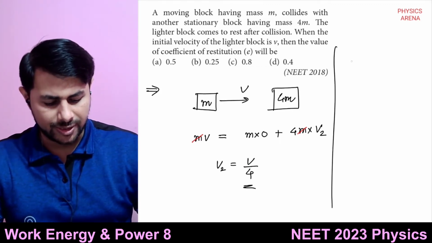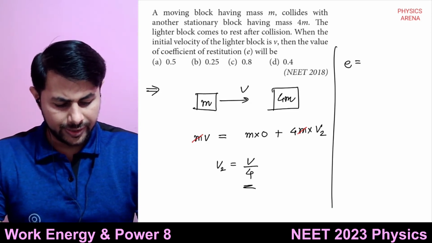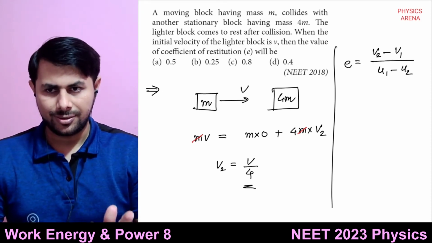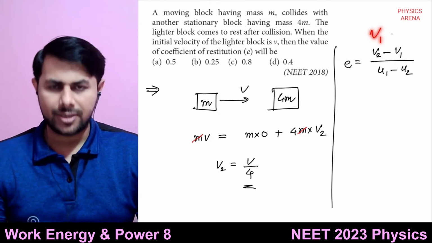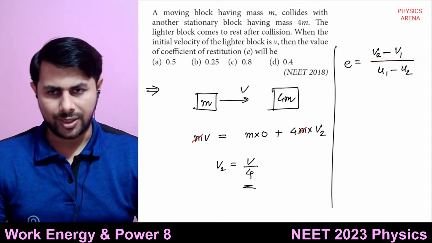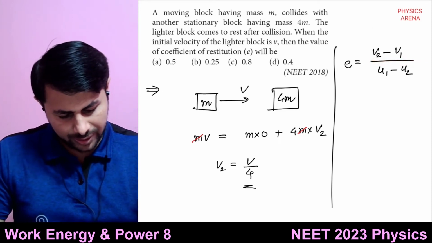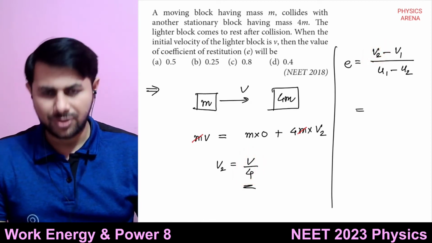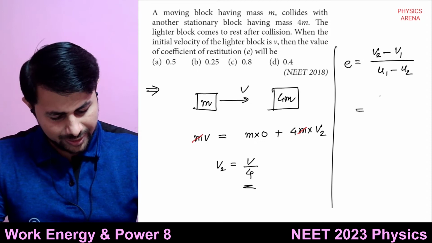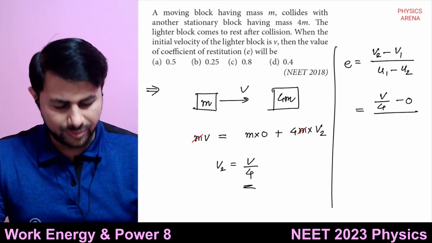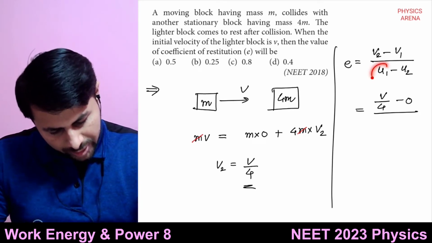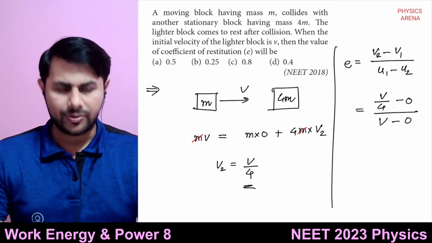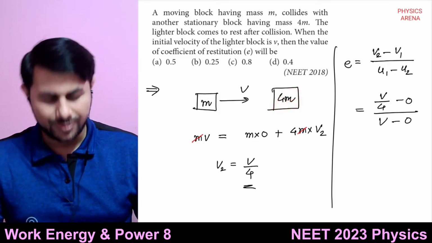Now what is the coefficient of restitution? It is v2 minus v1 upon u1 minus u2, or vice versa: if you write v1 minus v2 in the numerator, then in the denominator you write u2 minus u1. v2 is v by 4, so it is v by 4 minus 0, since the velocity of first body after collision is 0. u1 is equal to v, and u2 is 0.